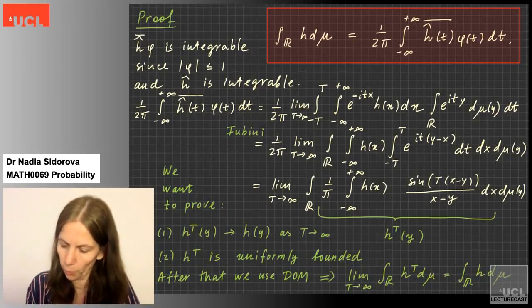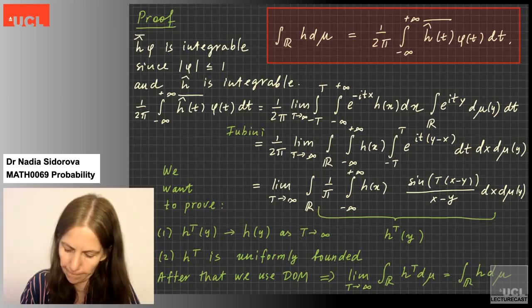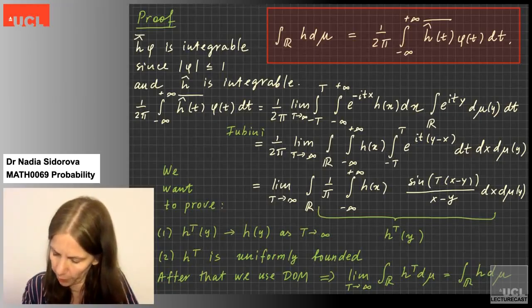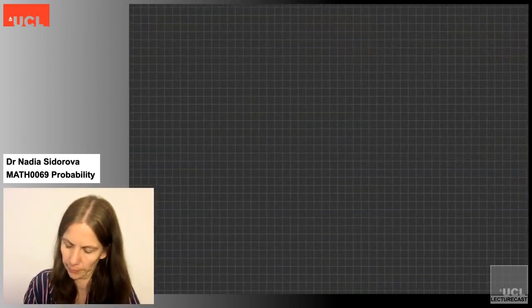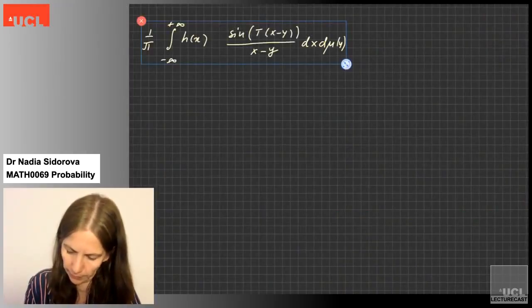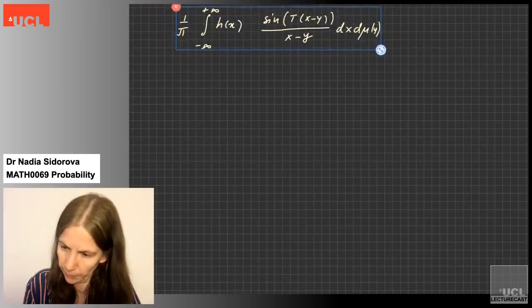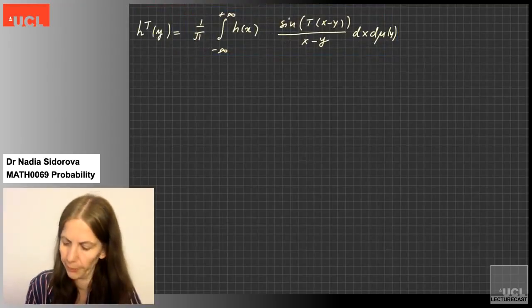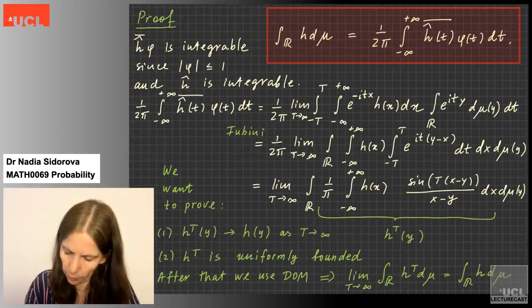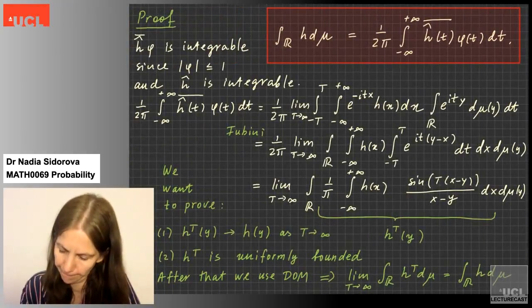Okay, so what I will do, I will copy the expression for h_t to the next slide. So this is h_t of y.